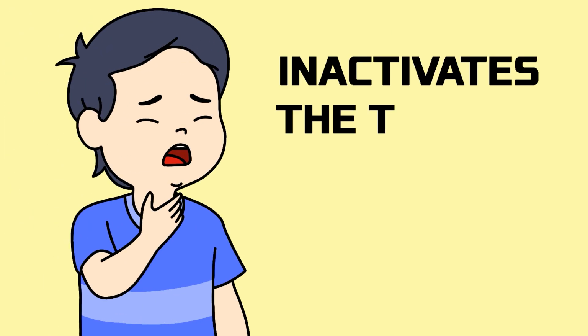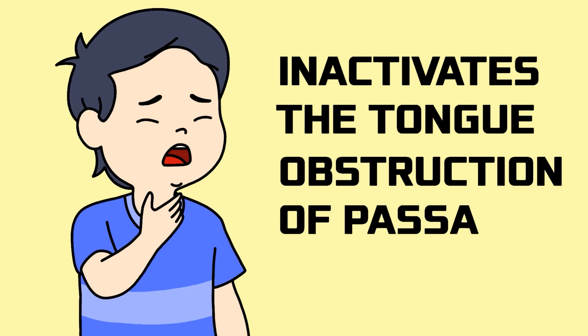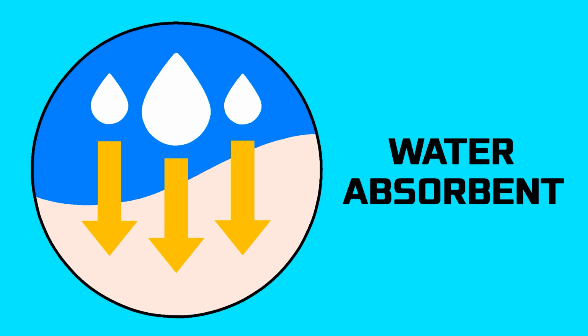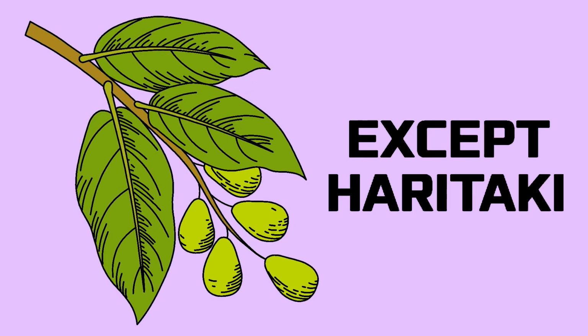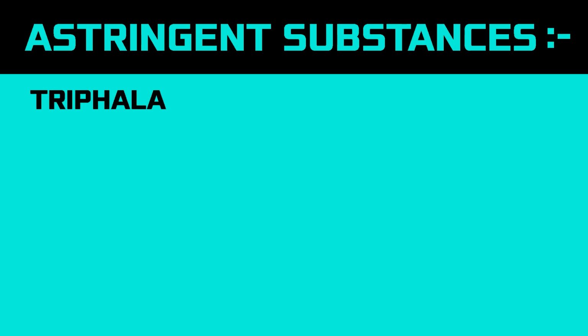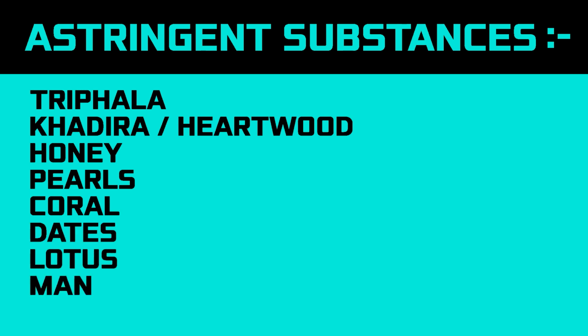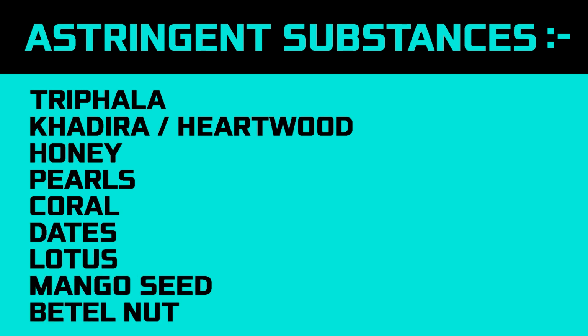Astringent taste inactivates the tongue and causes obstruction of the passage in the throat. Astringent taste is water absorbent, thereby causing constipation, dryness and it cleanses the skin too much. Astringent tasting substances are usually cold in potency and obstructive, except haritaki. Examples of astringent substances: triphala, khadira or heartwood, honey, peels, coral, dates, lotus, mango seed, betel nut, etc.